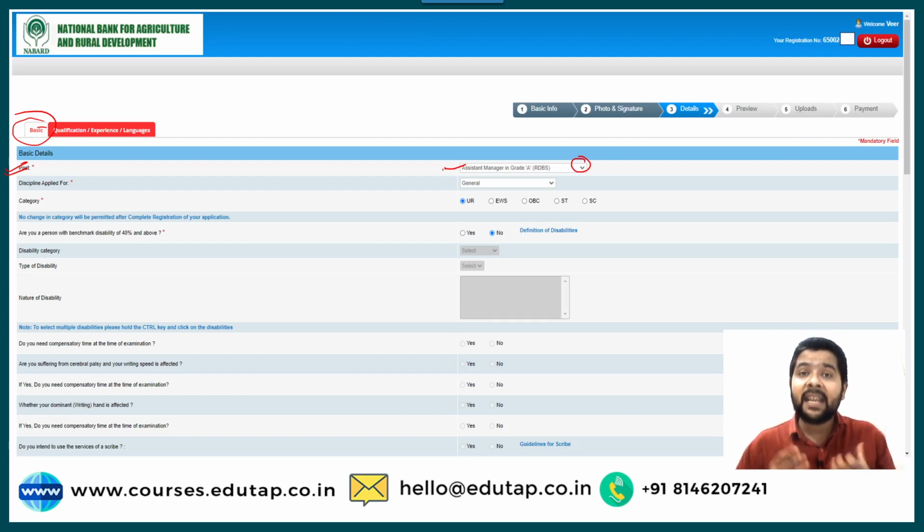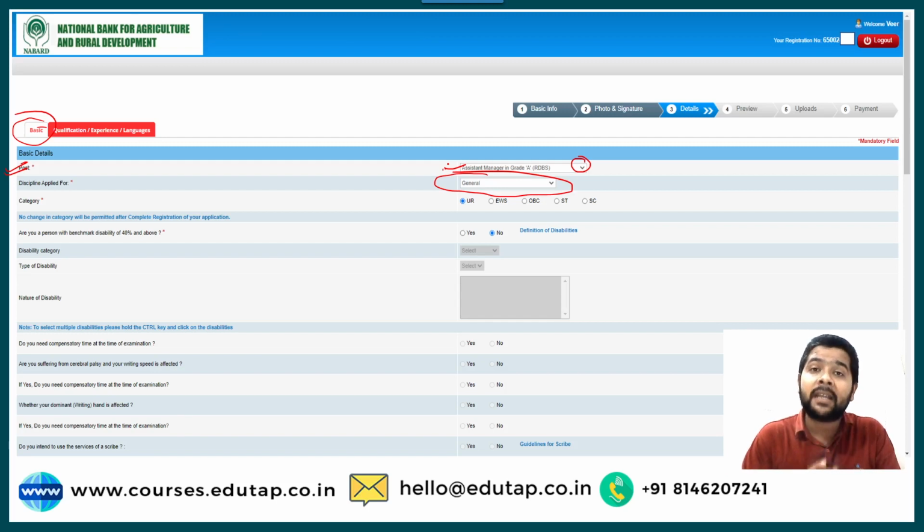Then guys, the next important thing for which you need to be very careful is the discipline applied for, that is the post you are applying for. If you are applying for the journalist post, the option you have to select is journalist. If you want to apply for fishery or agriculture, there will be multiple options there and you need to choose accordingly. So be very careful when you choose the post you are applying for. From here you can choose the post for which you want to apply.